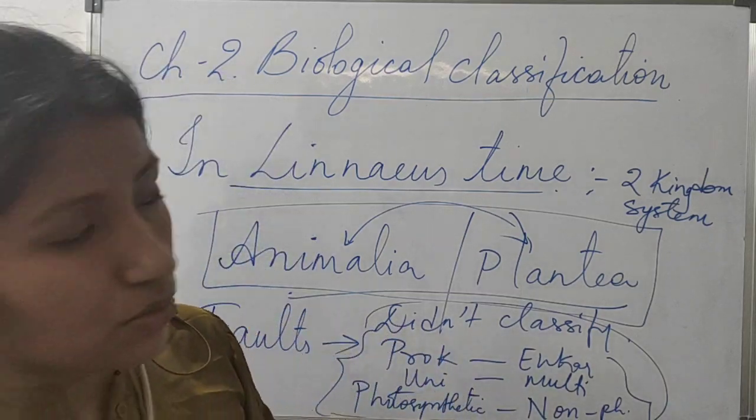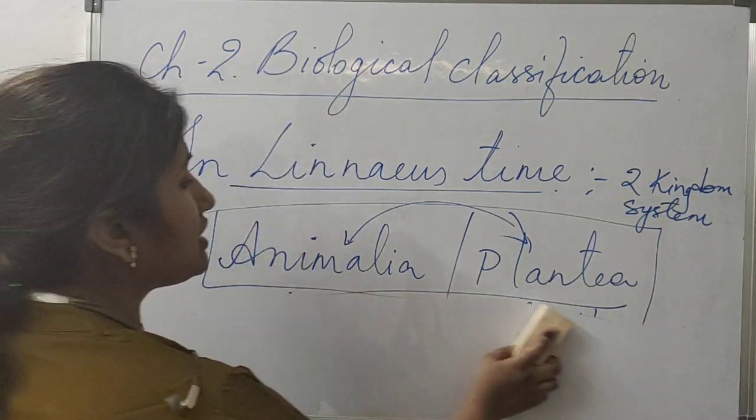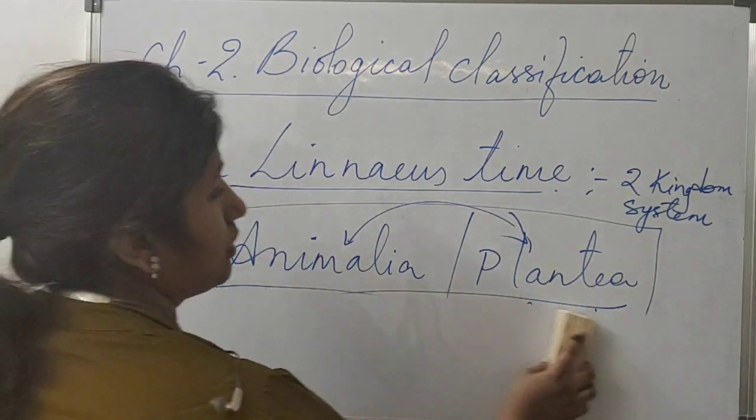And also what was required, which needed to be included, we will see later.